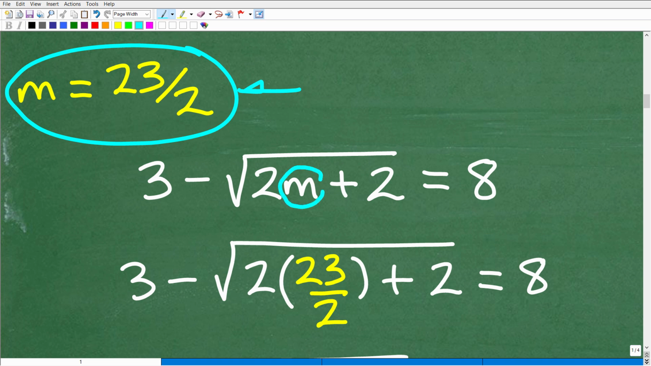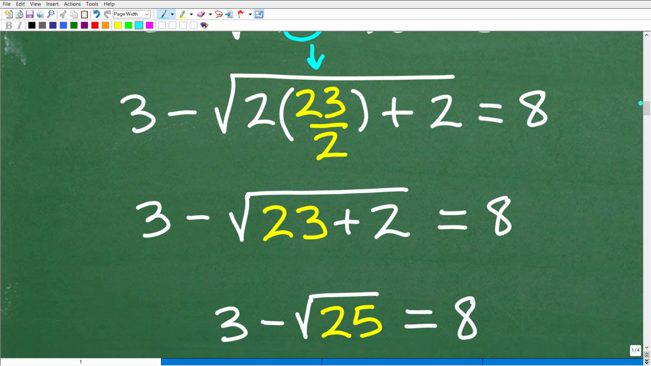So we're going to replace this m right here with 23 over 2. You can see that work right here. And then we're going to simplify and see what comes up. All right, so let's go ahead and do this math.